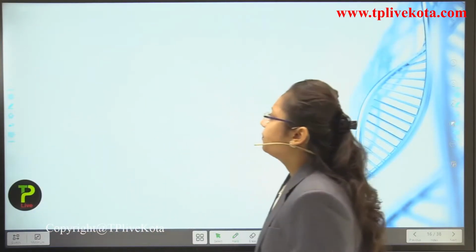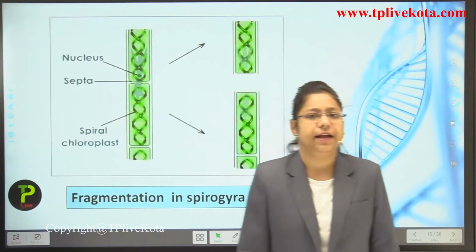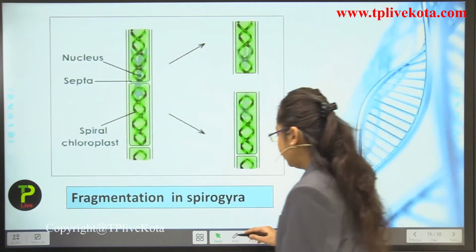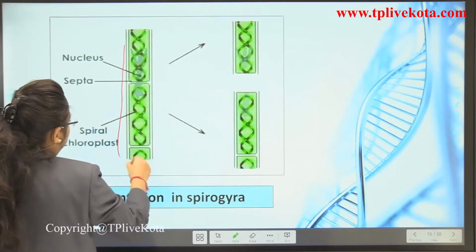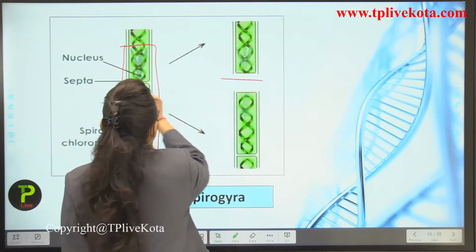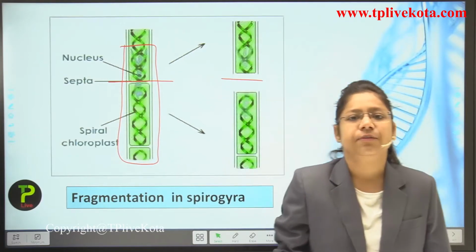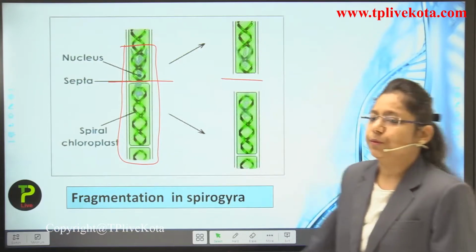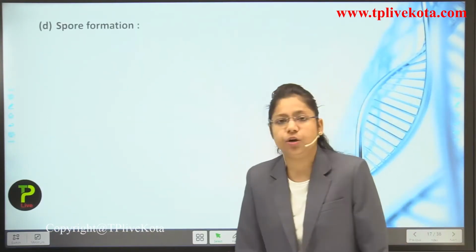Spirogyra. Now, you can see here a very beautiful and clear diagram to understand how fragmentation takes place. In Spirogyra, students, this is the whole body of the Spirogyra. Now, what is it doing? It is getting fragmented. It is dividing from this part. Now it is creating fragments of itself, and these fragments will give rise to new offspring. So, this is the third type of asexual reproduction.